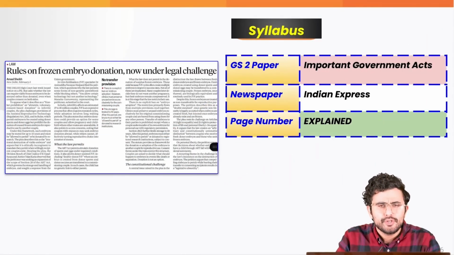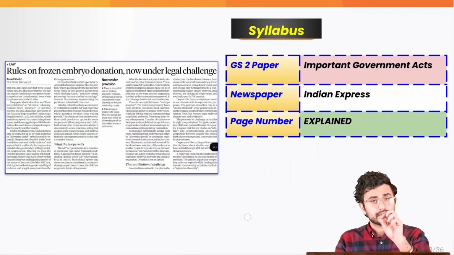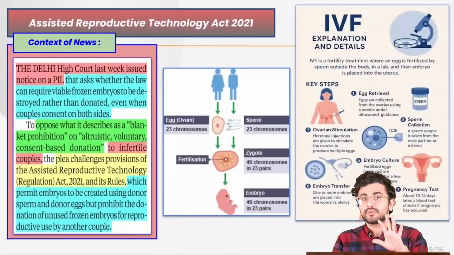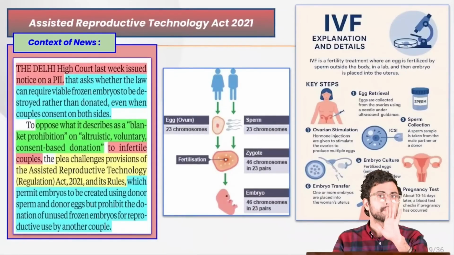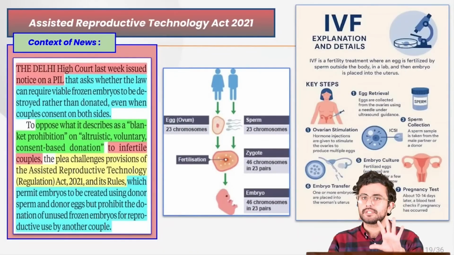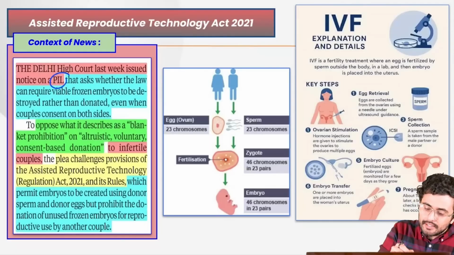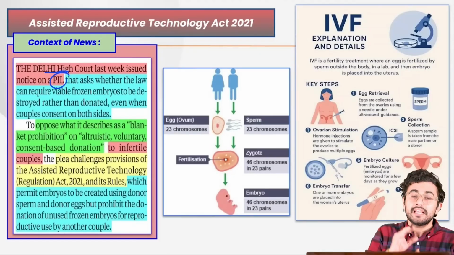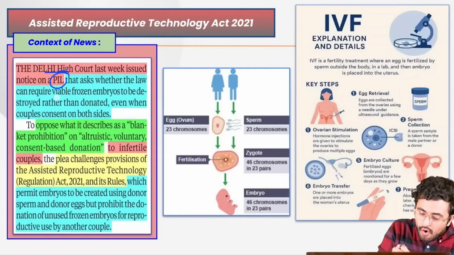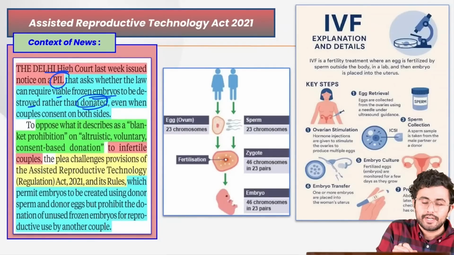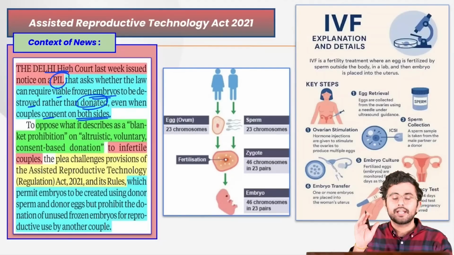where we are actually going to cover a very important article which has appeared today, and it can lead to a lot of statement creation in the prelims examination. The article talks about the PIL filed in the Delhi High Court, which asks whether the law can require viable frozen embryos to be destroyed rather than donated, even when the couple's consent is there on both sides.